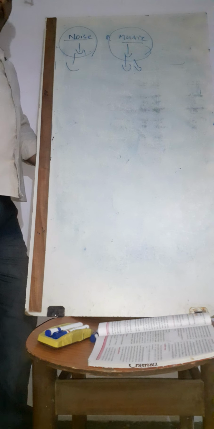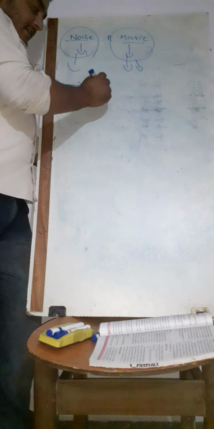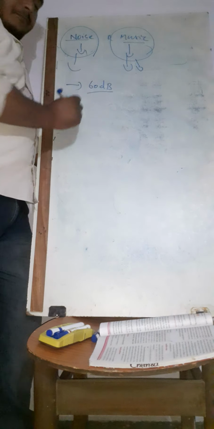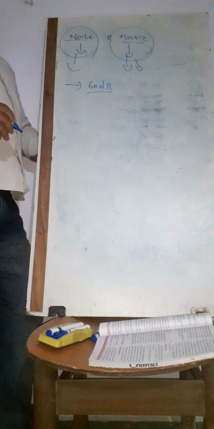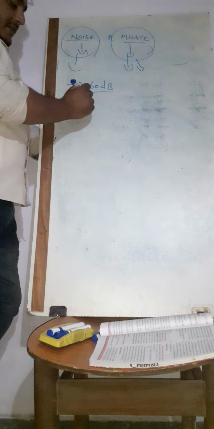Next, coming to the audible range. If you are calculating the audible range in dB, normally it is 60 dB. More than 60 dB you can't hear the audible sound. 60 dB is the max. Here, whatever the sound is, it will be measured in frequency.